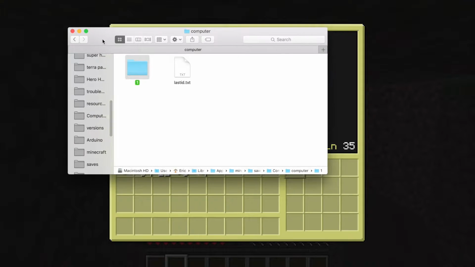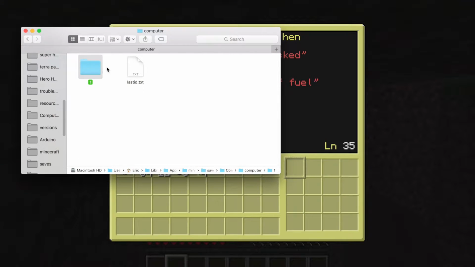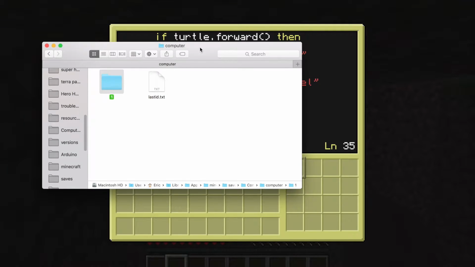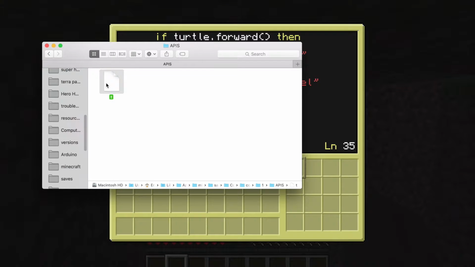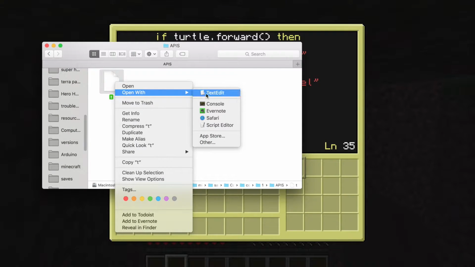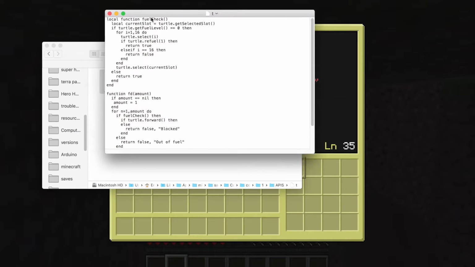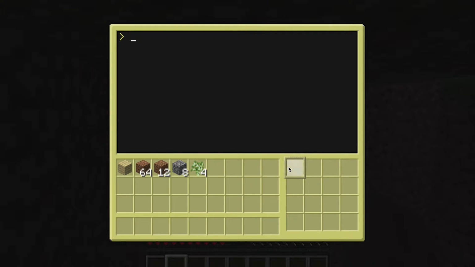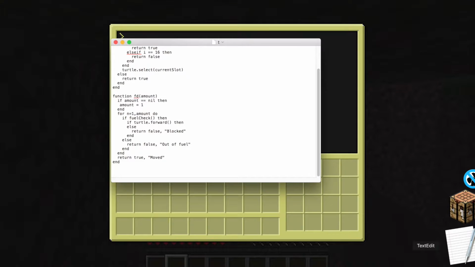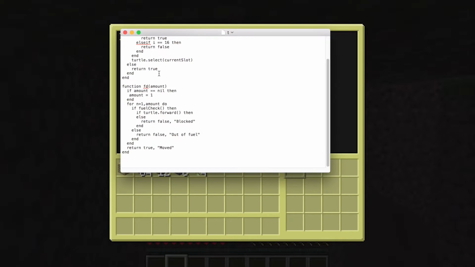We're going to do a bit of out of Minecraft work. So this computer ID is 1 because 0 flew up into the sky and accidentally destroyed it. So this computer's ID is 1. And so it has chop, roof, FD, and then APIs, which has T in it. Now I'm going to open with text edit. And I'm going to drag that down here. So this is our program that we have right here. Right? So we're going to save our program. We're going to exit. And now okay. And now let's just quickly, let's see here.